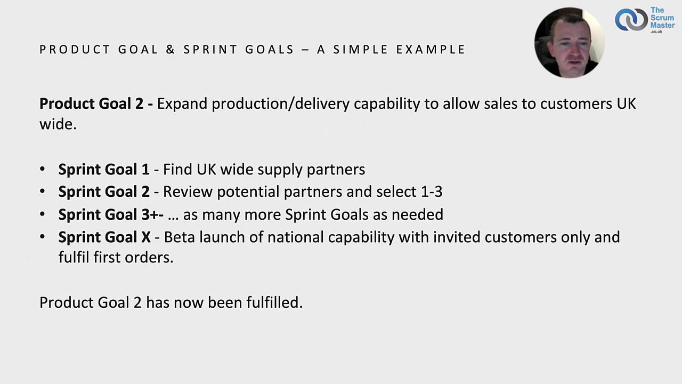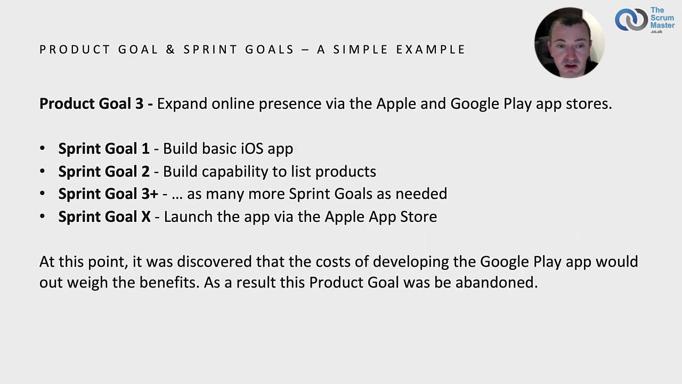Ultimately, we would hope to complete and achieve this product goal with a sprint where we would have a beta launch of a national capability, perhaps with invited customers only, and fulfill some first orders. At this point, product goal 2 would also have been fulfilled, and we would need a new product goal. Which brings us on to product goal 3, which is to expand our online presence via the Apple and Google Play app stores. So our first sprint goal towards this would be build the basic iOS app.